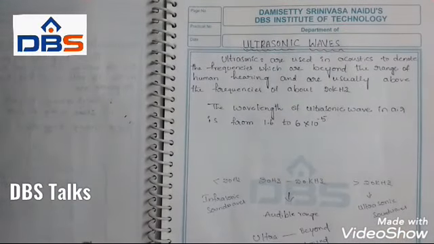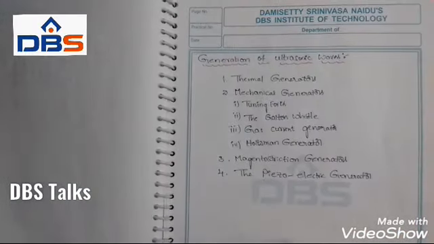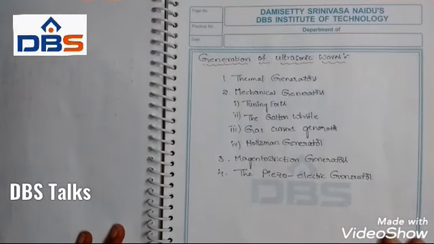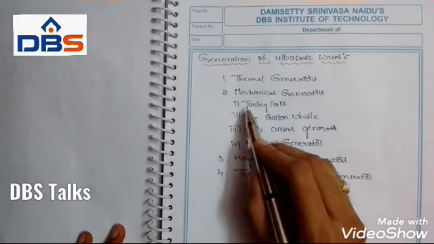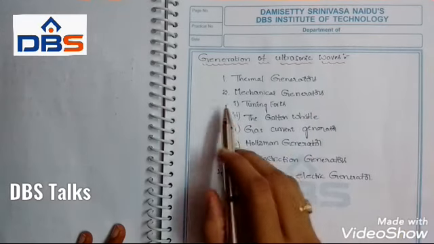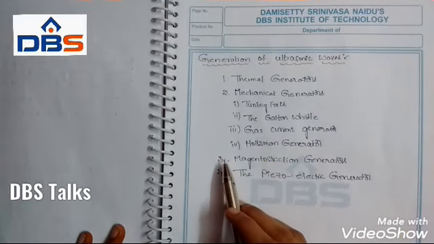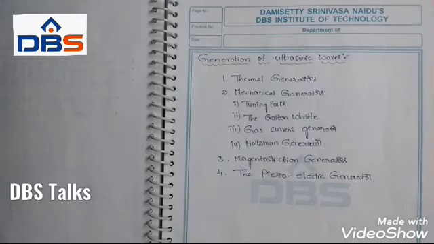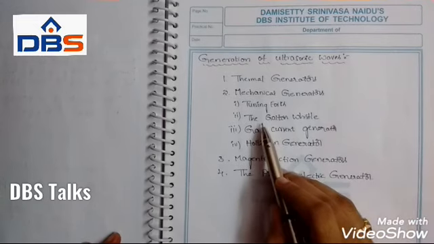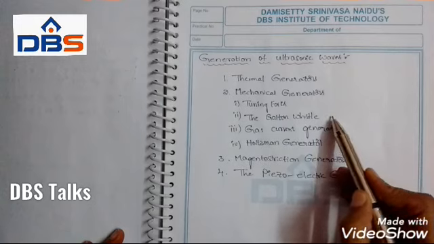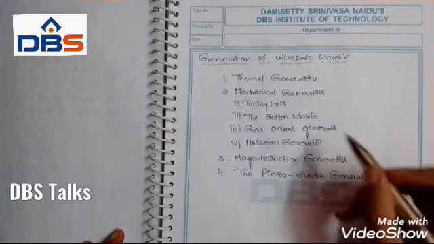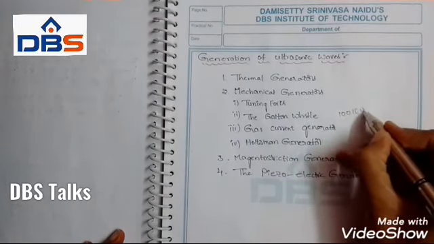Now we will see the generation of the ultrasonic waves. Here we have various methods to generate ultrasonic waves. By using thermal generators we can generate ultrasonic waves, and next we have mechanical generators, of which there are 4 types. By using tuning forks we can generate ultrasonic waves up to a range of 90 kHz, and next one is the Galton whistle. By using this method we can generate ultrasonic waves up to a range of 100 kHz.